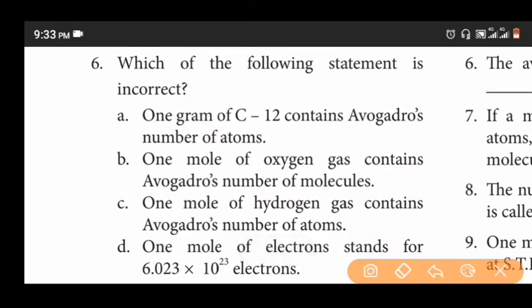Next is sixth question. Which of the following statement is incorrect? 1 gram of carbon 12 contains Avogadro's number of atoms. 1 mole of oxygen gas contains Avogadro's number of molecules. 1 mole of hydrogen gas contains Avogadro's number of atoms. 1 mole of electron stands for 6.023 into 10 power 23 electrons. The correct answer is option A. 1 gram of carbon 12 contains Avogadro's number of atoms.